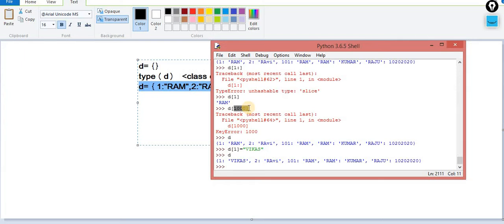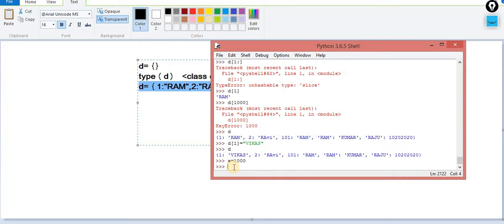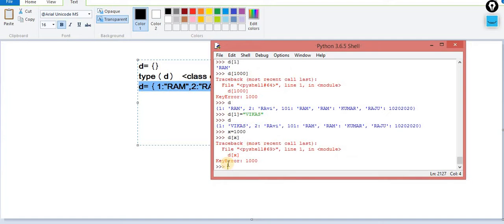But I don't want this error message. So how can I proceed? Now understand it. Let's suppose the user enters the key 1000. I know this key is not available, but the user doesn't know that. If I directly pass D of X, then you will get the key error that the key is not available, and your program will be terminated.